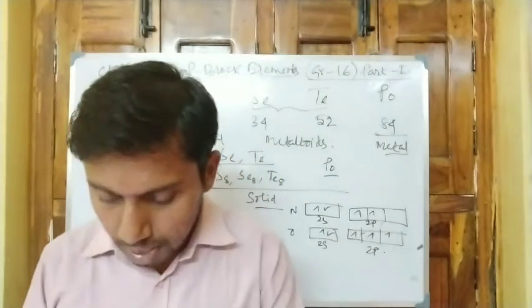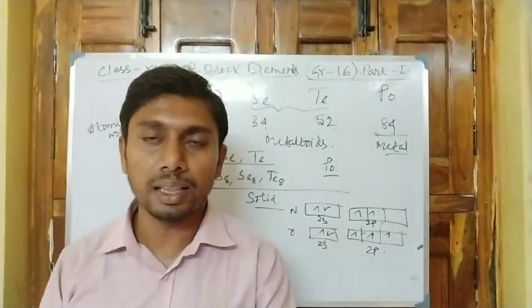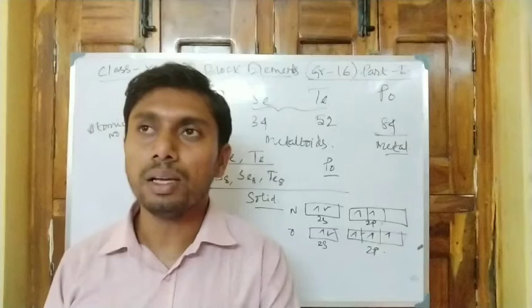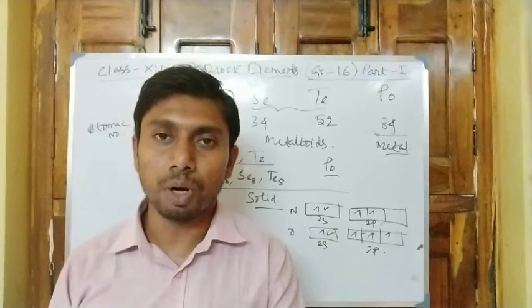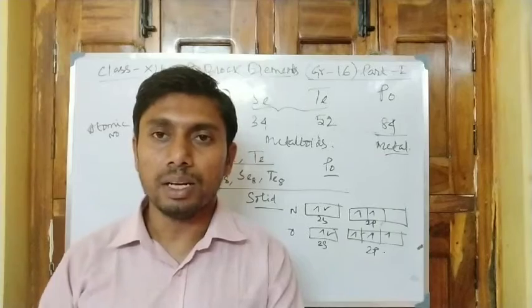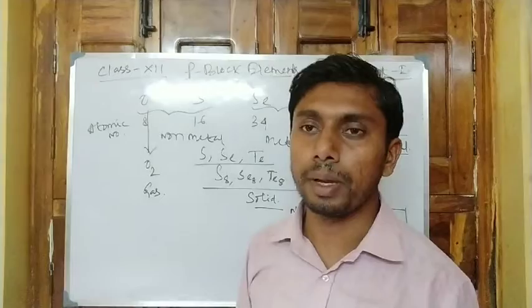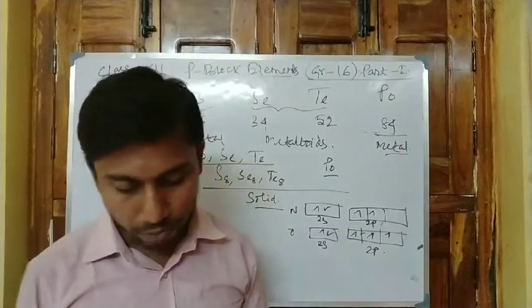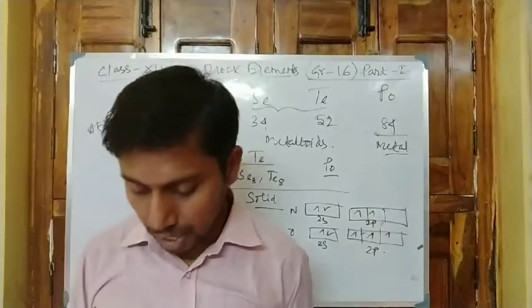Next one, that is electron gain enthalpy. Oxygen has the least electron gain enthalpy in the group. Why? Because oxygen, being of small size, has a high electronic charge distributed throughout its periphery, and for this reason it has the least value of negative electron gain enthalpy.